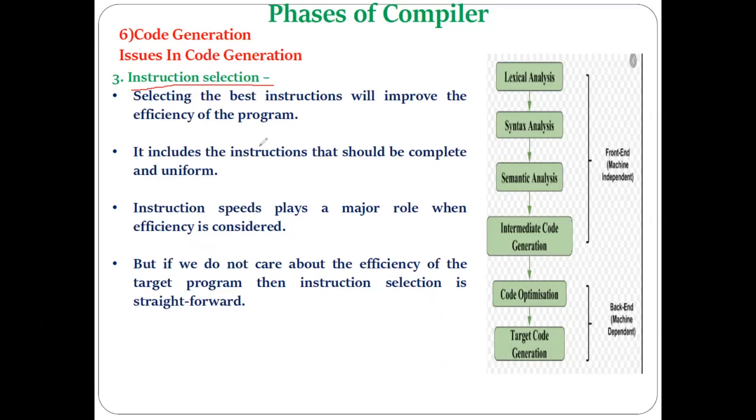So this is our third issue, that is nothing but instruction selection, the selection of the machine instruction for each intermediate code instruction. Understood? Because each machine has its own instruction set, and out of that instruction set, for each intermediate code, the instruction has to be selected. And if that selection of the instruction is proper, then definitely our final target program will be an efficient target program.